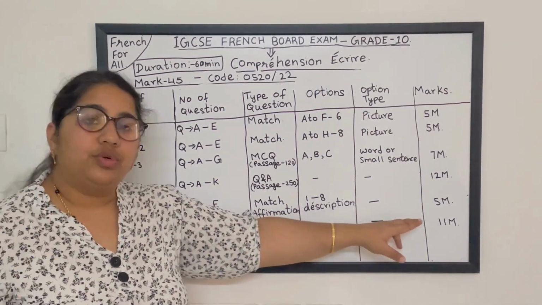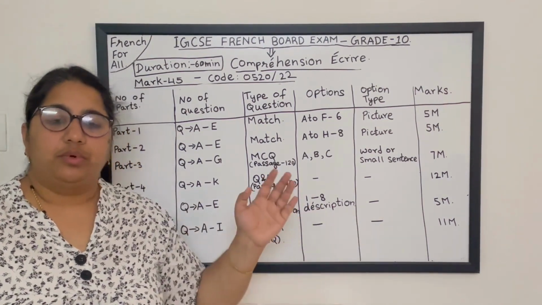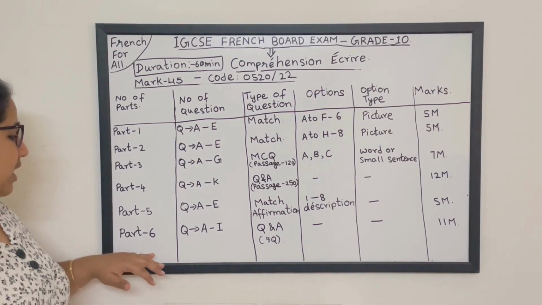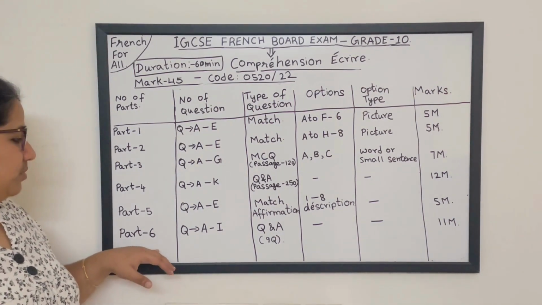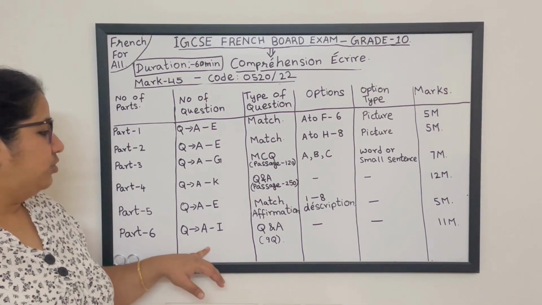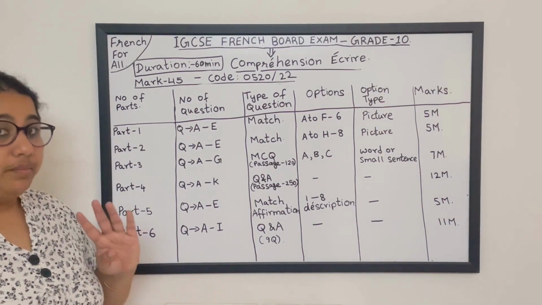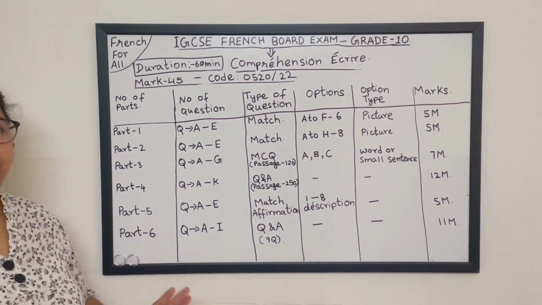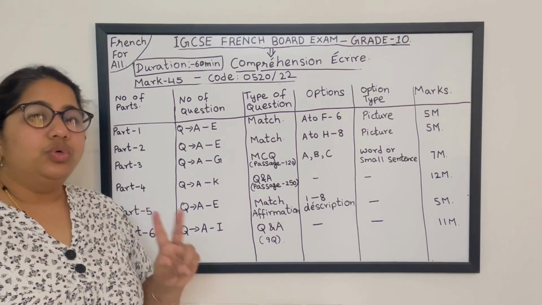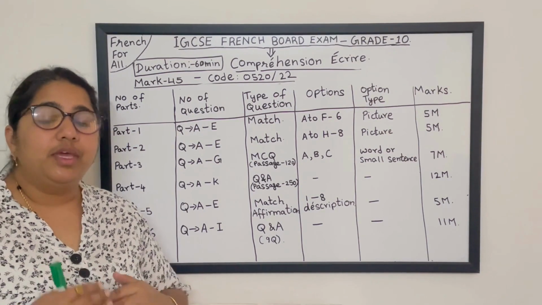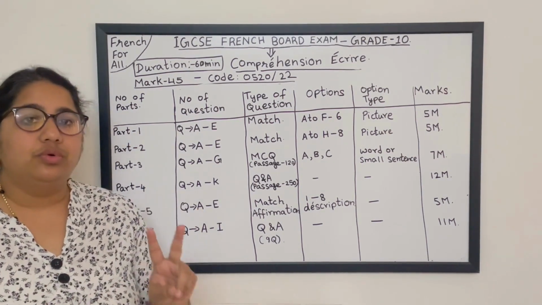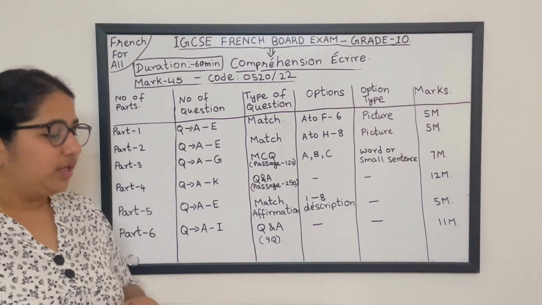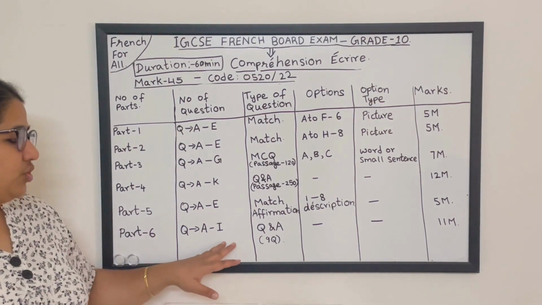The total marks are 5, each question carries 1 mark and the total questions are 5. Okay, last part we are into. In this part the number of questions is going to be 9, but the marks are going to be 11. In 2 questions you will be expected to write 2 answers. That's how it comes to 11 marks. It is from A to I.